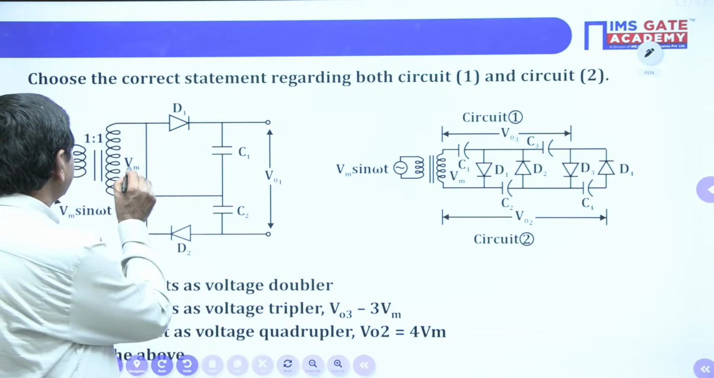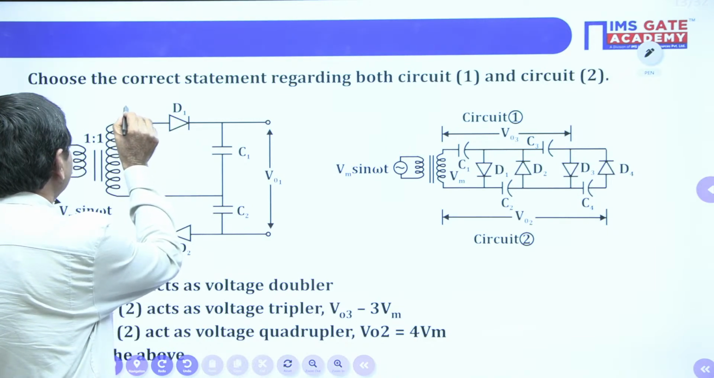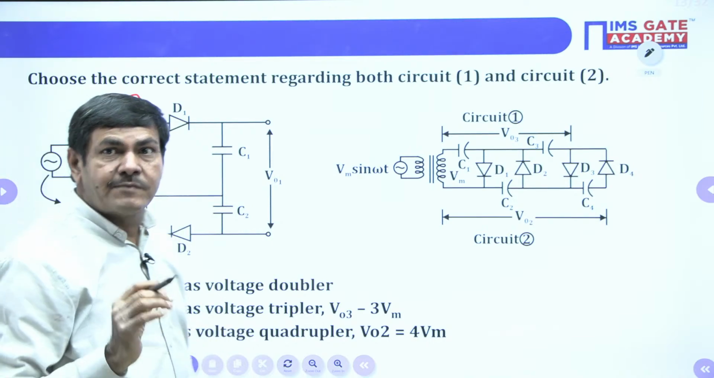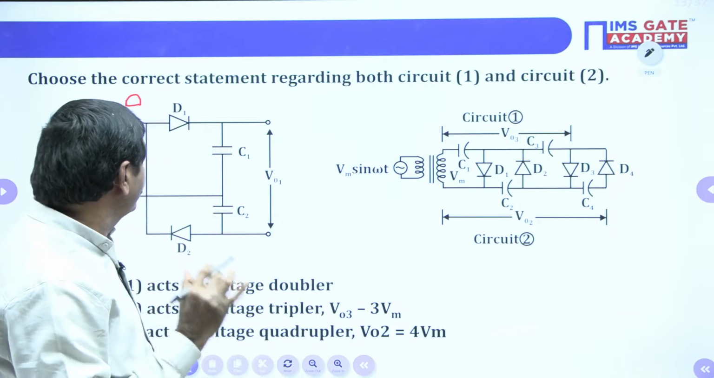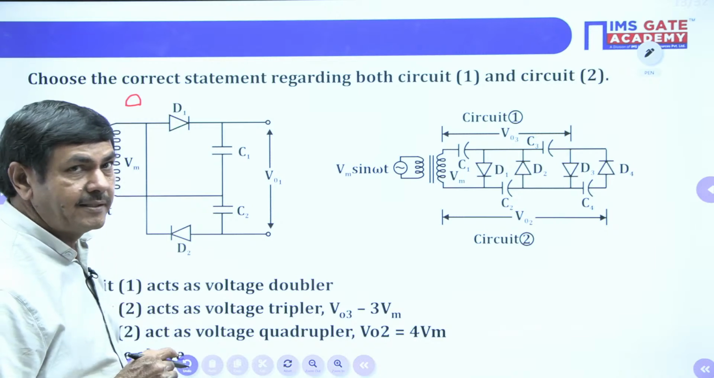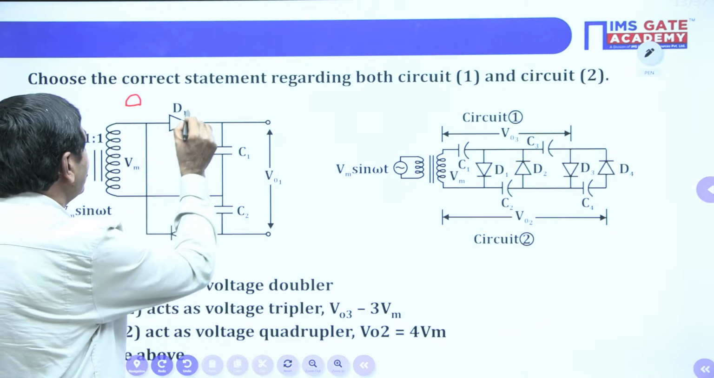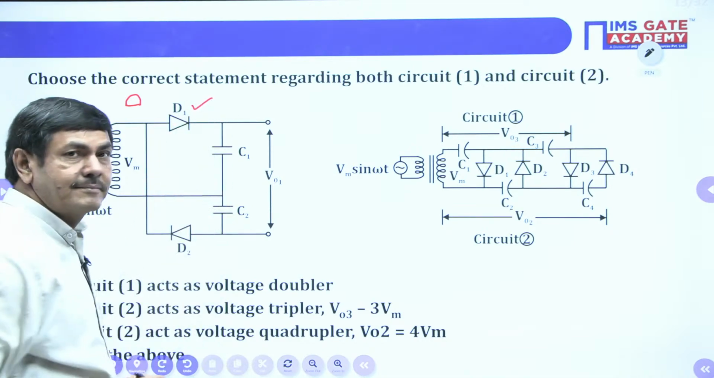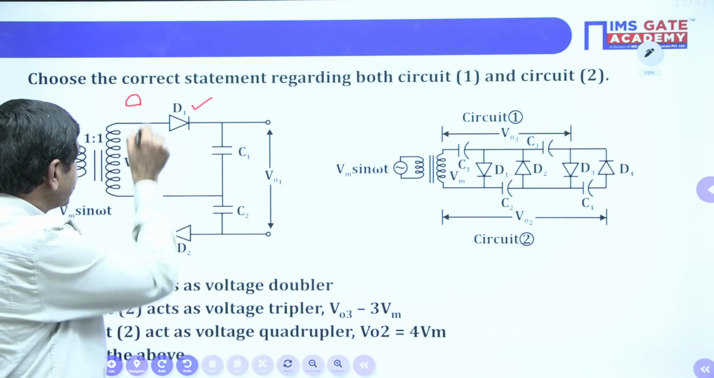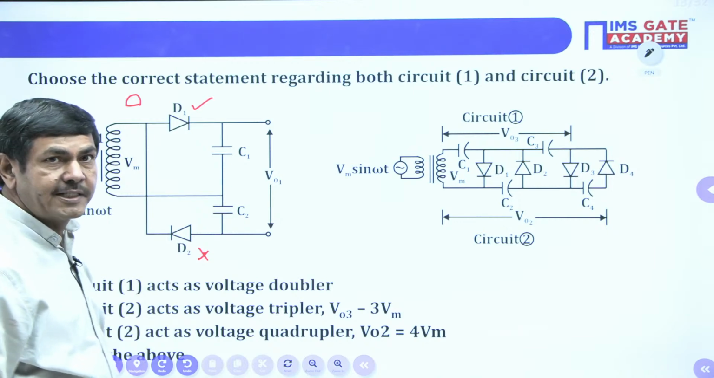But in this case, suppose the Vm is given. Suppose we are getting a positive pulse here, for example. The maximum amplitude of the waveform is Vm only. Which diode is on in circuit 1? You identify for the given waveform. When the positive pulse is given, D1 is forward biased. This diode is on. What about diode D2? You check it. When the positive pulse is given, diode D2 comes to the off state only. It will come to the off state.